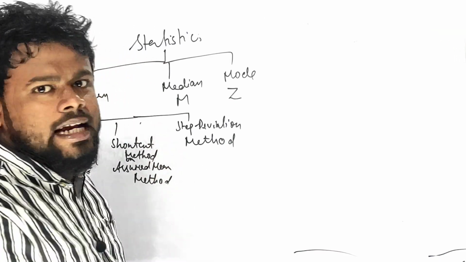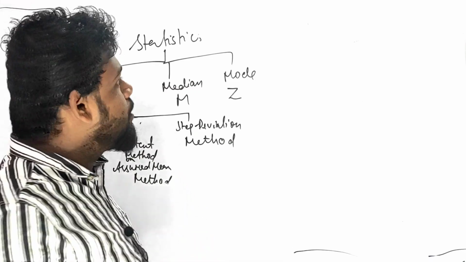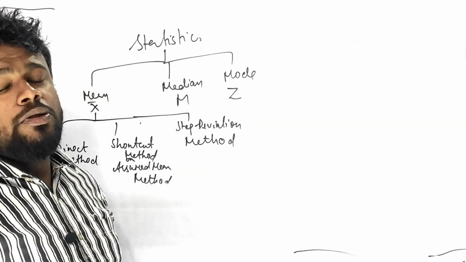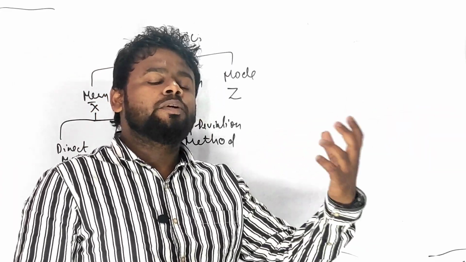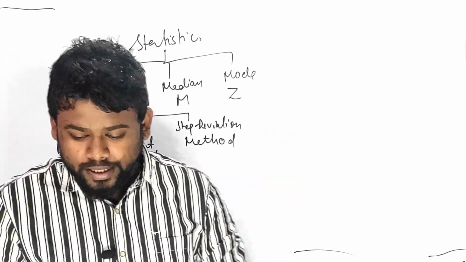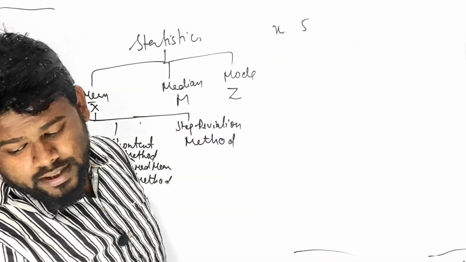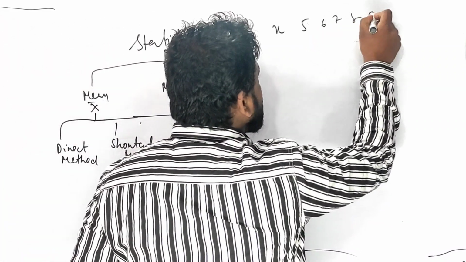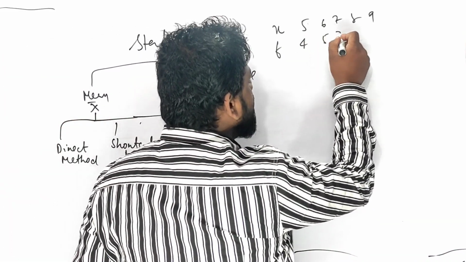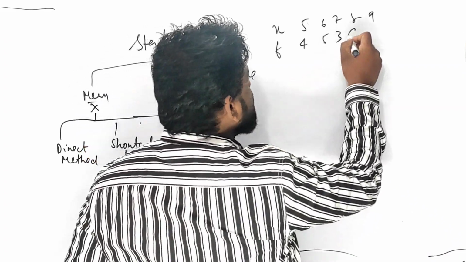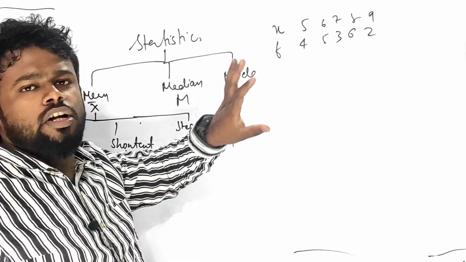So let us understand mean. As an example, a question is given here from the book. Generally this type of easy question will not come, typical questions are going to come, and I will let you know which type. For example, suppose x is given as 5, 6, 7, 8, 9, and f is given as 4, 5, 3, 6, 2, right? Let me talk about this x and f. f is frequency.